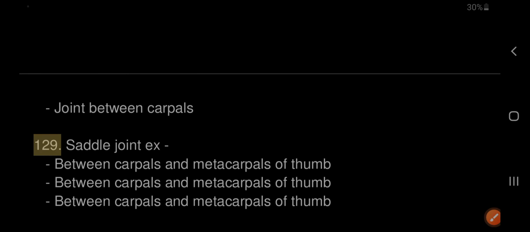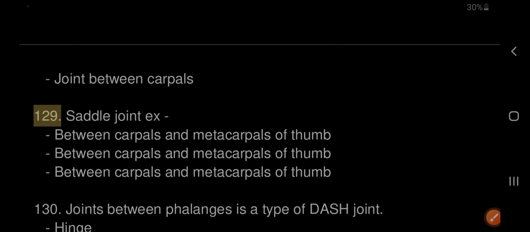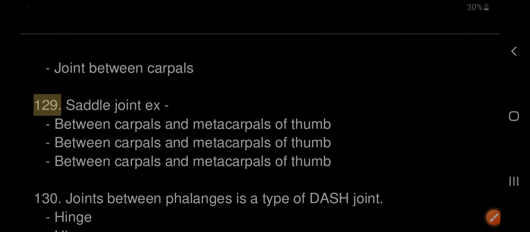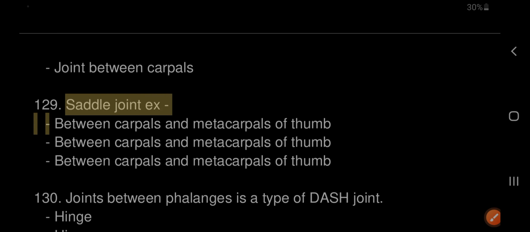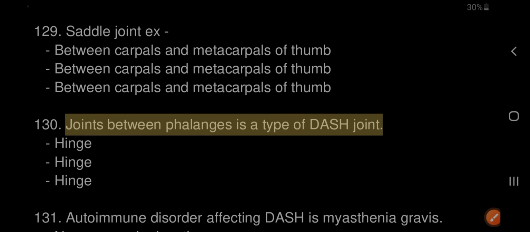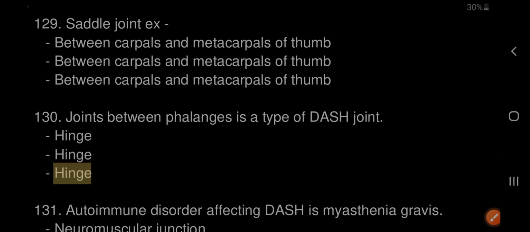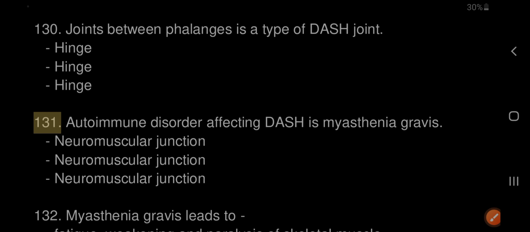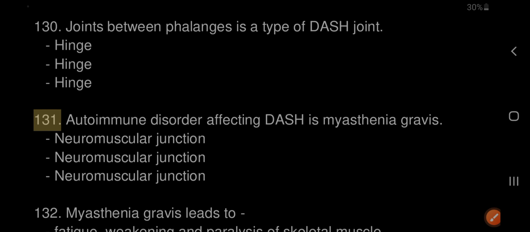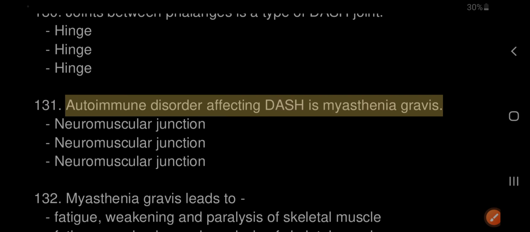129. Saddle joint example: between carpals and metacarpals of the thumb. 130. Joints between phalanges are a type of hinge joint. 131. The autoimmune disorder affecting the neuromuscular junction is myasthenia gravis.